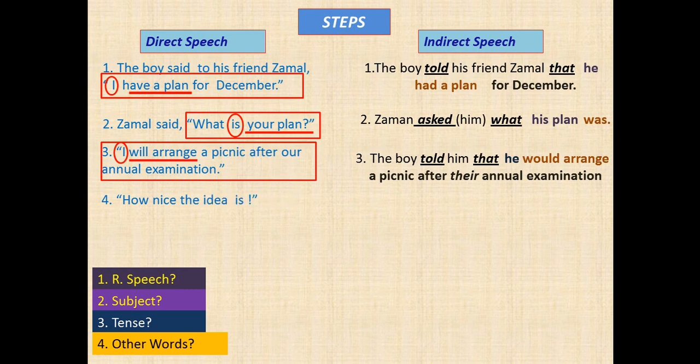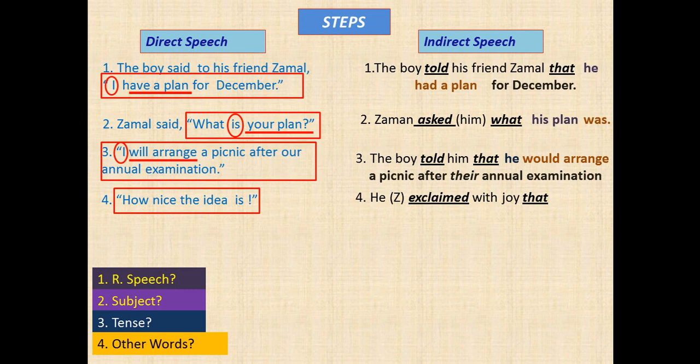Now come to the fourth speech. How nice the idea is. It is an optative. It is an exclamatory sentence. So the sense of reporting verb and inverted comma are as follows. He exclaimed with joy that.